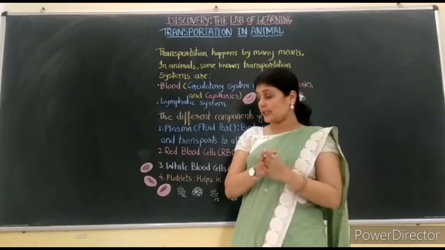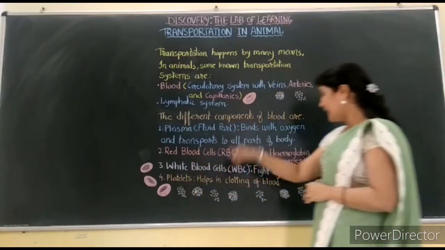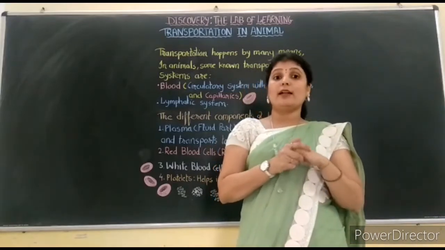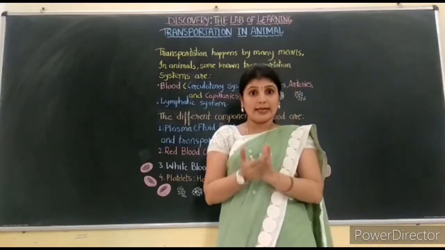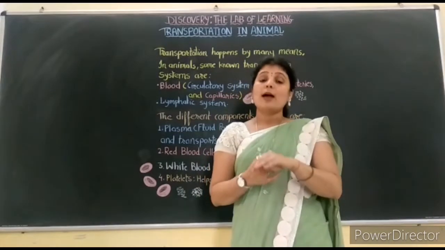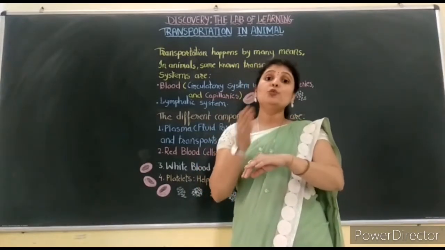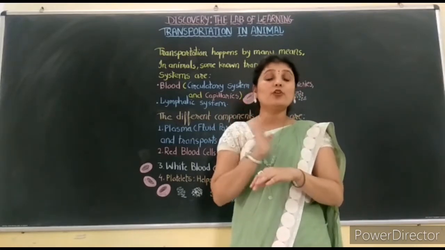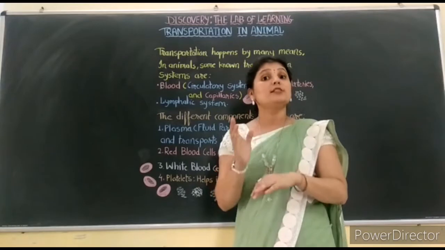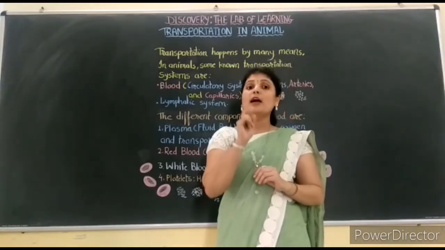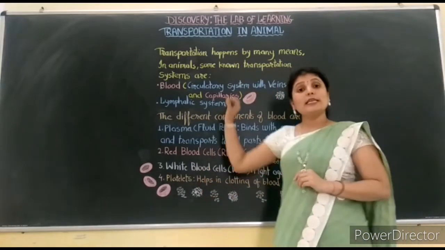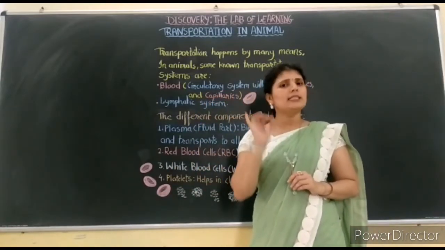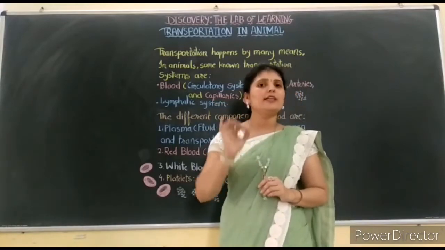Okay. And next, last but not least, are the platelets. Platelets help in clotting of blood. You know that many times it happens that if we meet with an accident or if we are wounded, there is a cut on our body. But after some days, the new skin comes on it. Before that, you can see the clotting. That is, a network of tissue starts forming there, a network of cells starts forming there. And it is nothing but due to the platelets. So these are the main four components of blood. We are going to learn about it in detail with the help of a very interesting game.